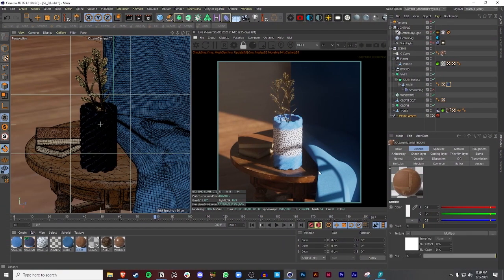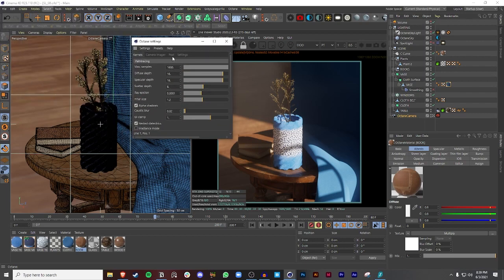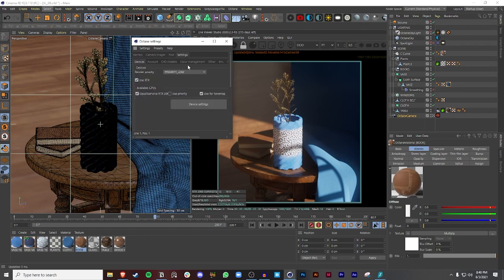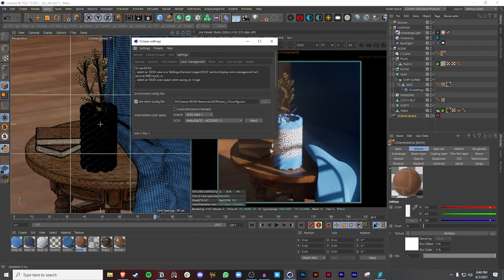Okay, so now I have Cinema 4D opened up, and I'm going to show you how you can install ACES and make it really easy so that you can get started right away. The first thing we're going to do is go to our Octane settings, go to our settings over here, color management, and as you can see, my folder is in the 3D resources ACES 1.2.